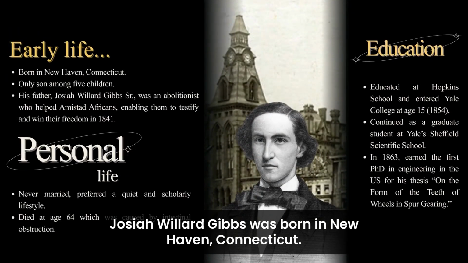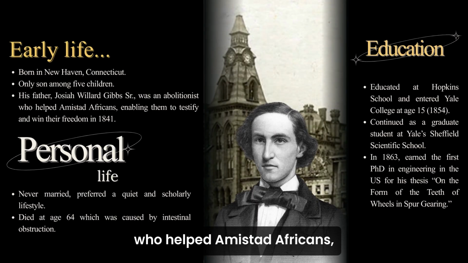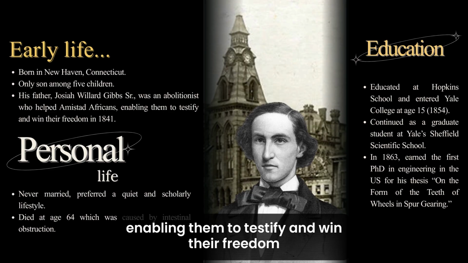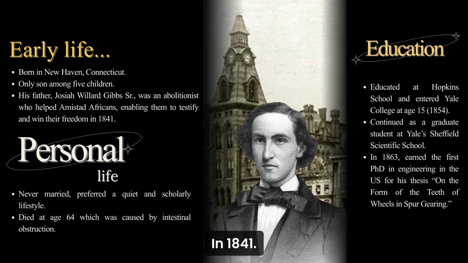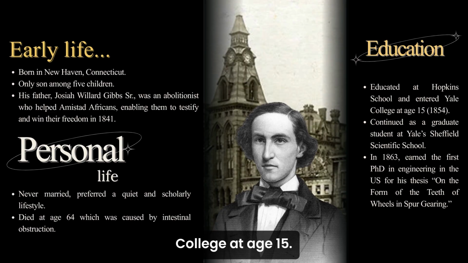Josiah Willard Gibbs was born in New Haven, Connecticut. His father was an abolitionist who held a trial for the Amistad Africans, enabling them to testify and win their freedom in 1841. He was educated at Hopkins School and entered Yale College at age 15.